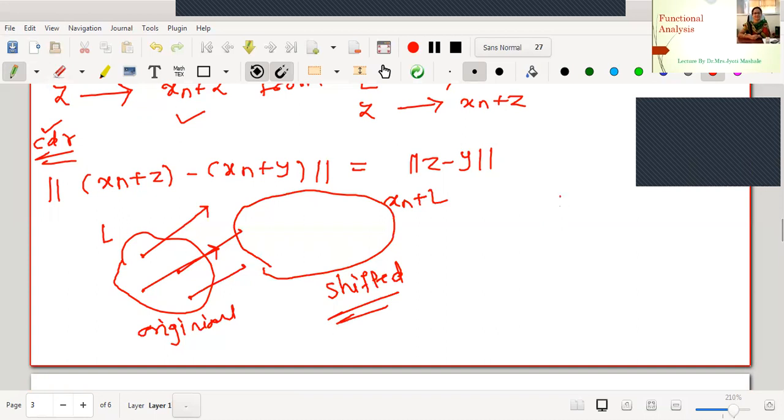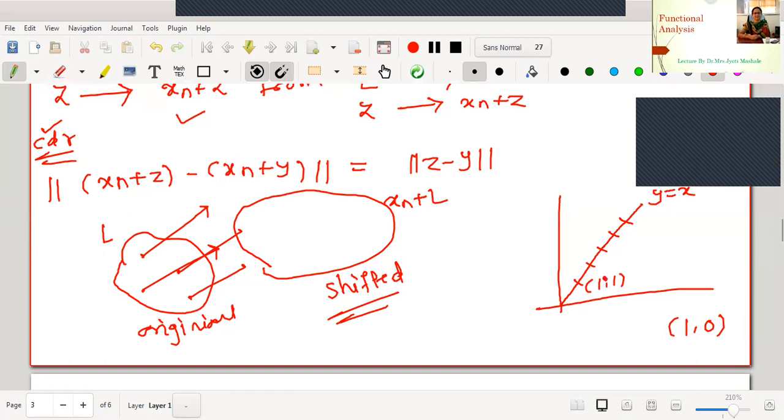If I want to show this concept in R2, this is easy for us to verify. Suppose I am taking a straight line bisecting the first quadrant, that is, the line y is equal to x. Therefore, every element here is (1,1), (2,2), (3,3), and so on. Suppose I want to add a fixed vector, say (1,0). The position (1,1) added with (1,0) gives (2,1), somewhere here. This is the new position.